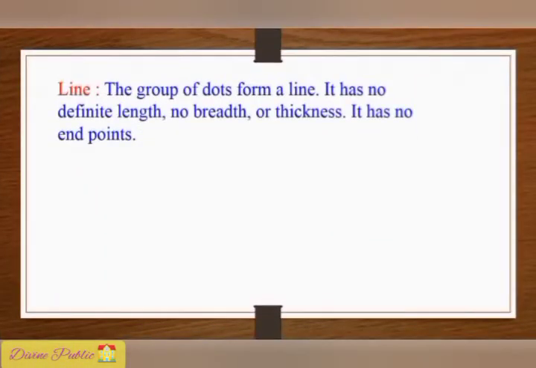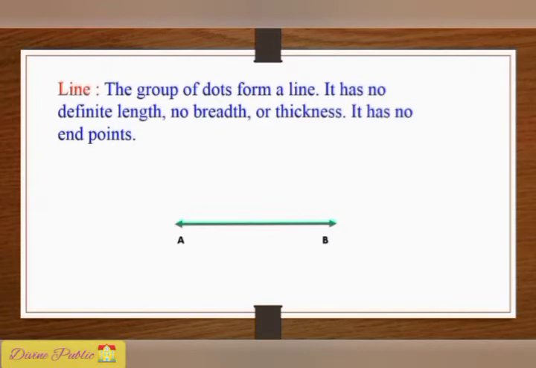Now let us see the concept of line. The group of dots forms a line. It has no definite length, no breadth or thickness. It has no endpoints. You can see here the example of a line.